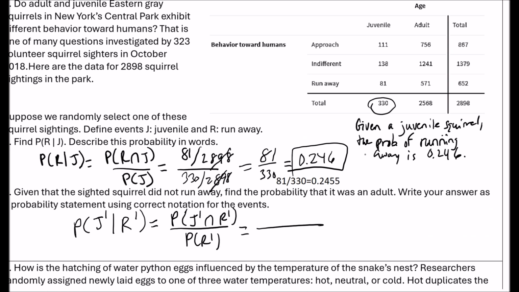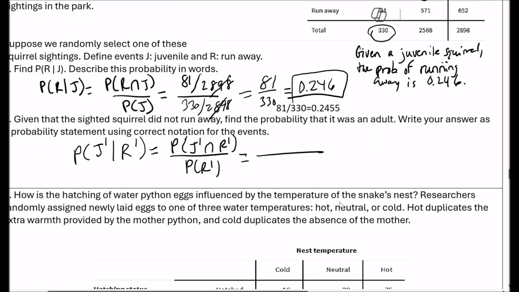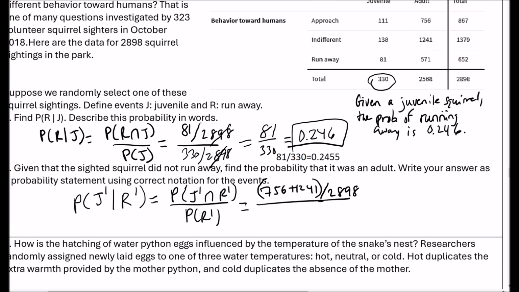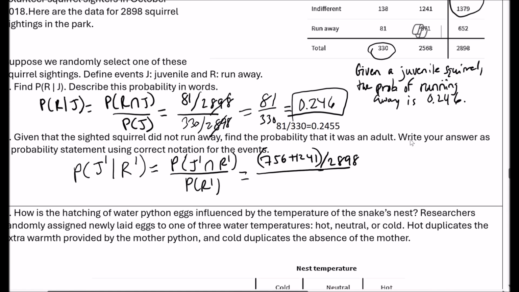So non-juvenile and did not run away. We're looking for adults that did not run away. So here, 756 and 1,241 out of the 2,898, which will cancel, but I'm just showing my work here. And then the probability of not run away. So the ones that did not run away in general, so these two combined: 867, 1,379, out of 2,898.